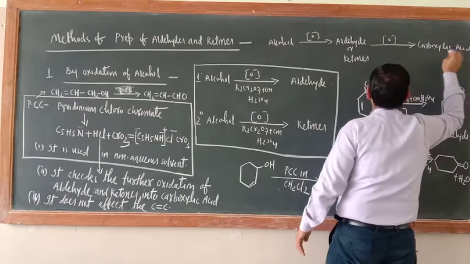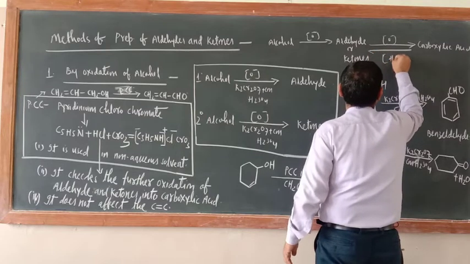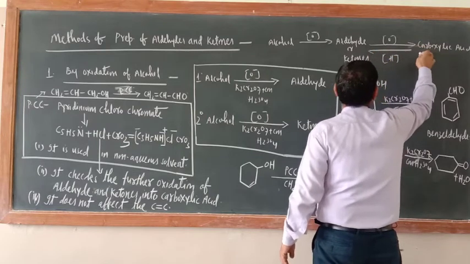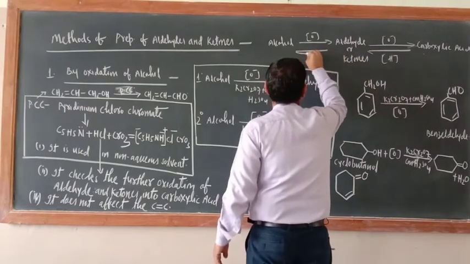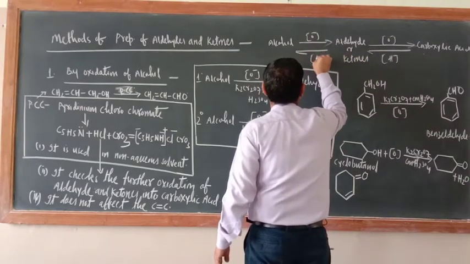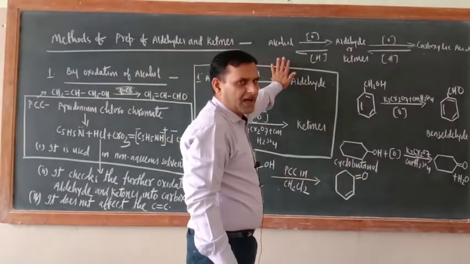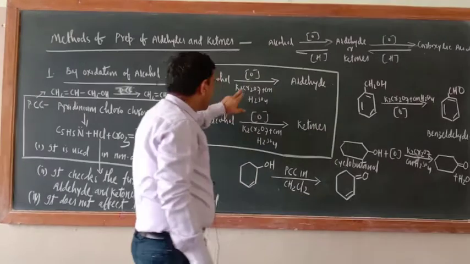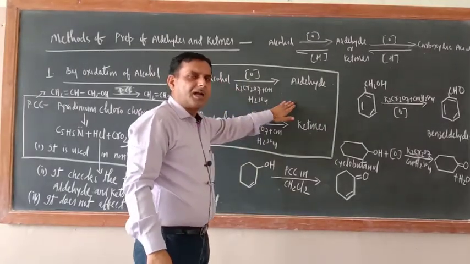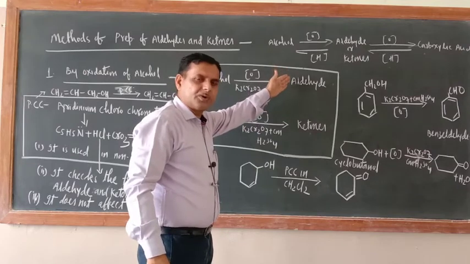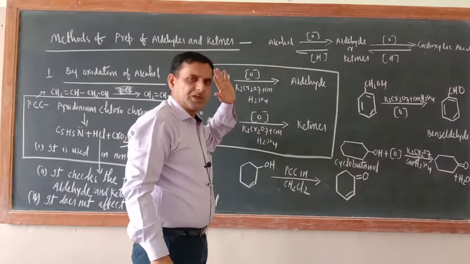The back reaction is reduction: carboxylic acid can be reduced back to aldehydes and ketones, and these can be further reduced back to alcohol. So the problem is this only: aldehyde can be further oxidized into carboxylic acid, and ketone can also be further oxidized into carboxylic acid.